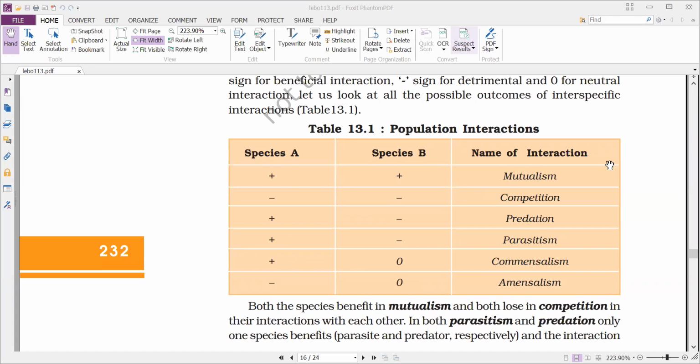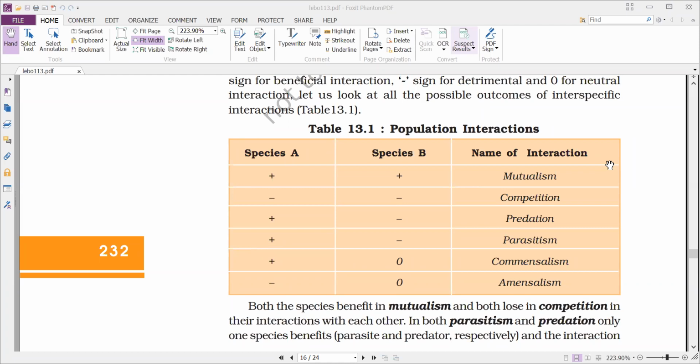If you observe mutualism, it is an interaction between two different species in which both organisms are getting benefited. That's why we have species A and species B. For both organisms we have given plus, which indicates that both organisms are getting benefited in this association.